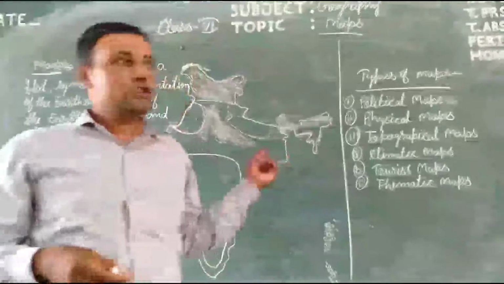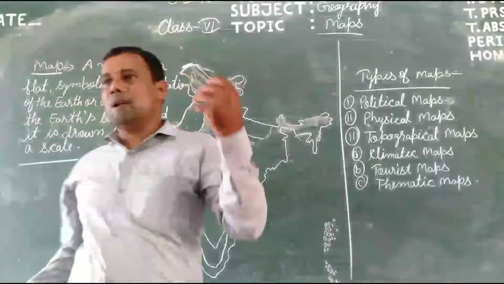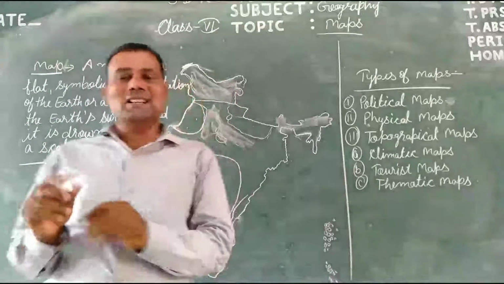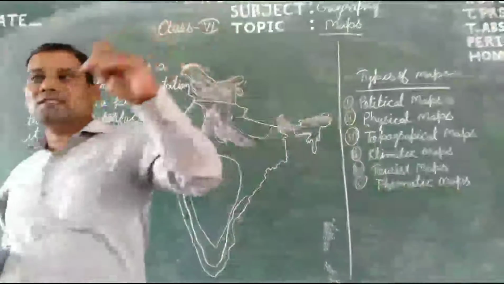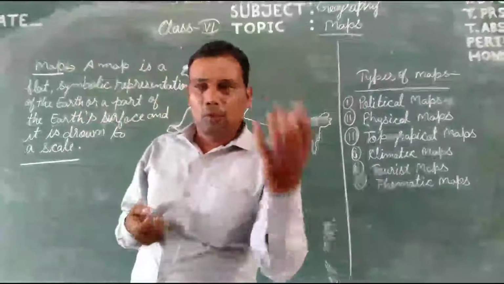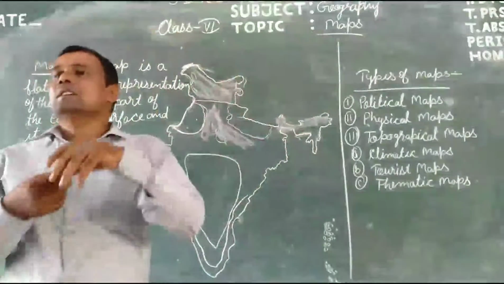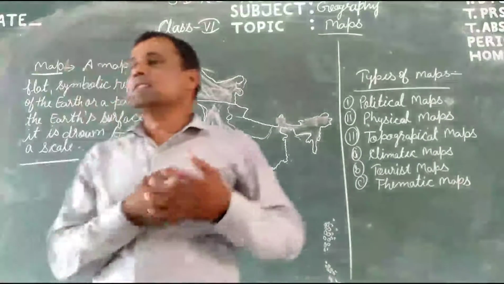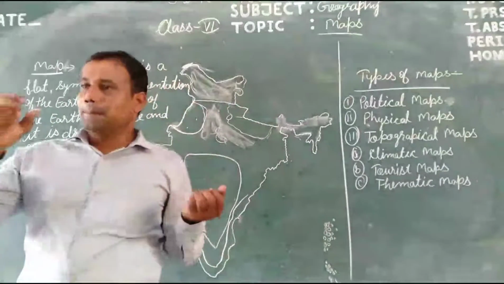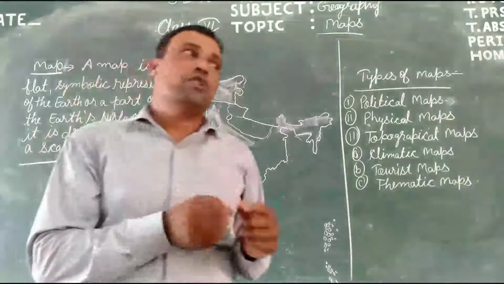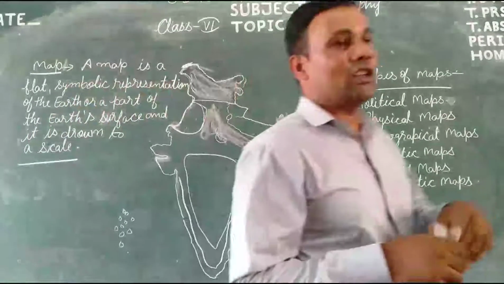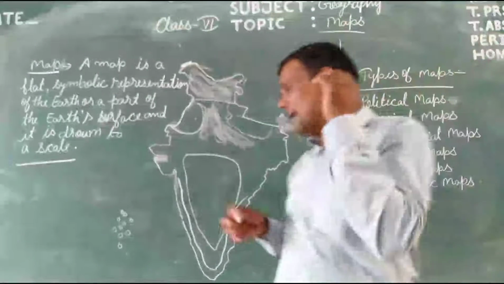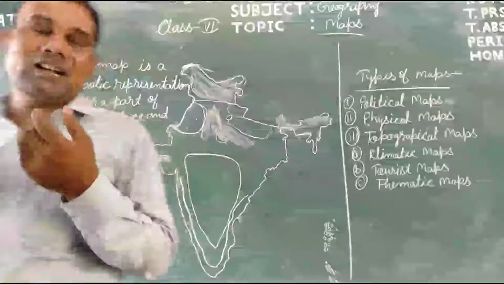The thematic map shows photographs, diagrams, information, bar graphs, and pie charts. And students, a book of maps is called an atlas.